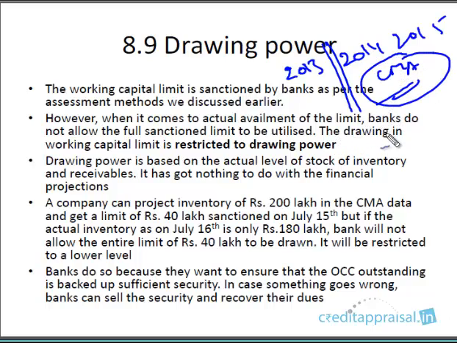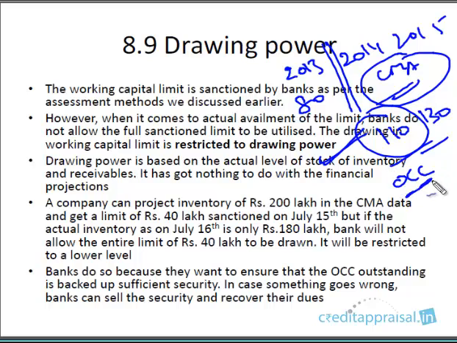Say the company has a turnover of 80 lakhs in 2013 and is projecting a turnover of 110 lakhs in 2014, 130 lakhs in 2015. So based on the projected turnover, it is sanctioning some CC limit. So this is the assessment part. This is basically theoretical because these are projections. The company has not yet achieved them. So based on the promise of the company, the track record and many other factors, the limit is fixed.